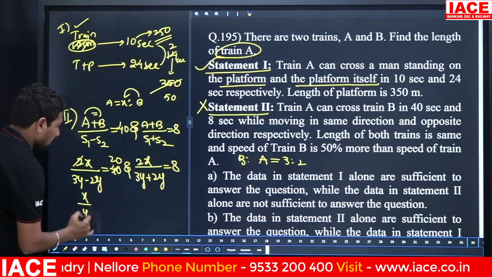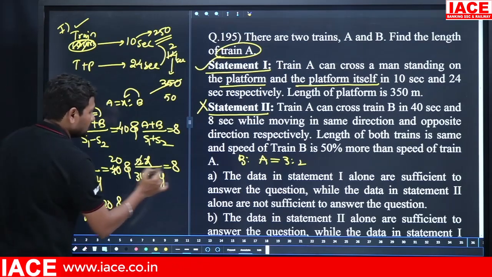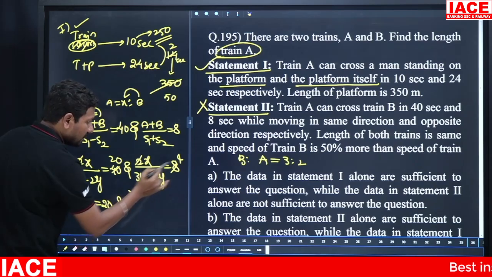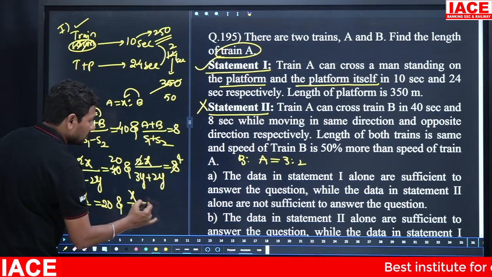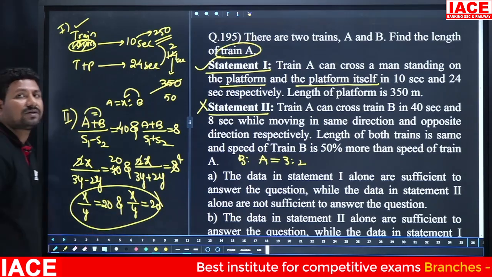Next, what is the value of x by y? You will get 20. Here 2x over 5y is 8, so 2 times 4 is 8, and 5 is multiplied here. X by y is again 20. Again you get the same values: x by y is equal to 20.